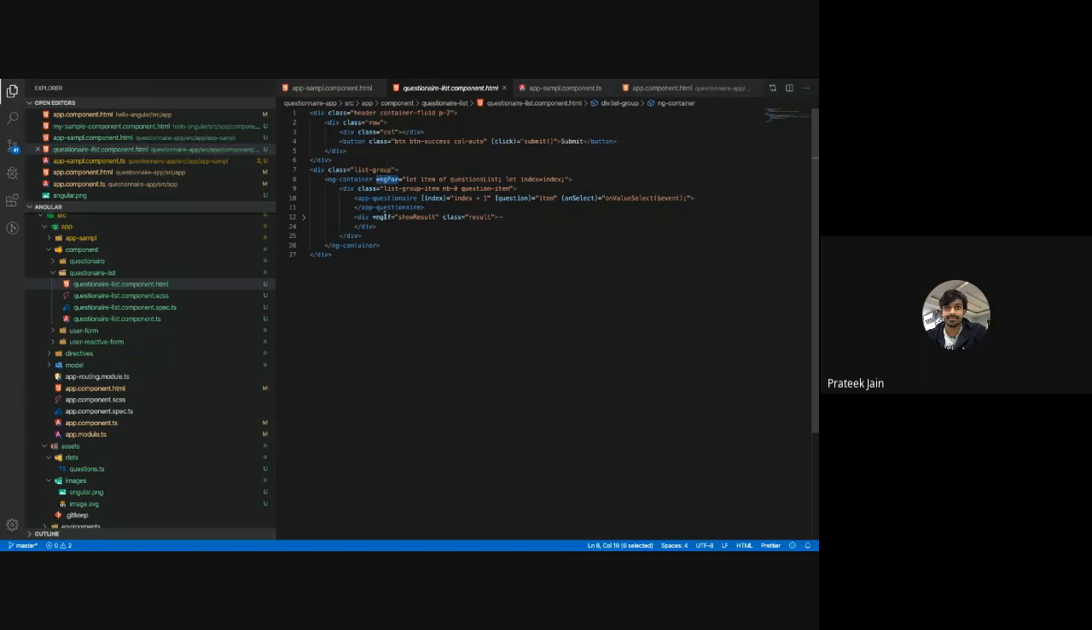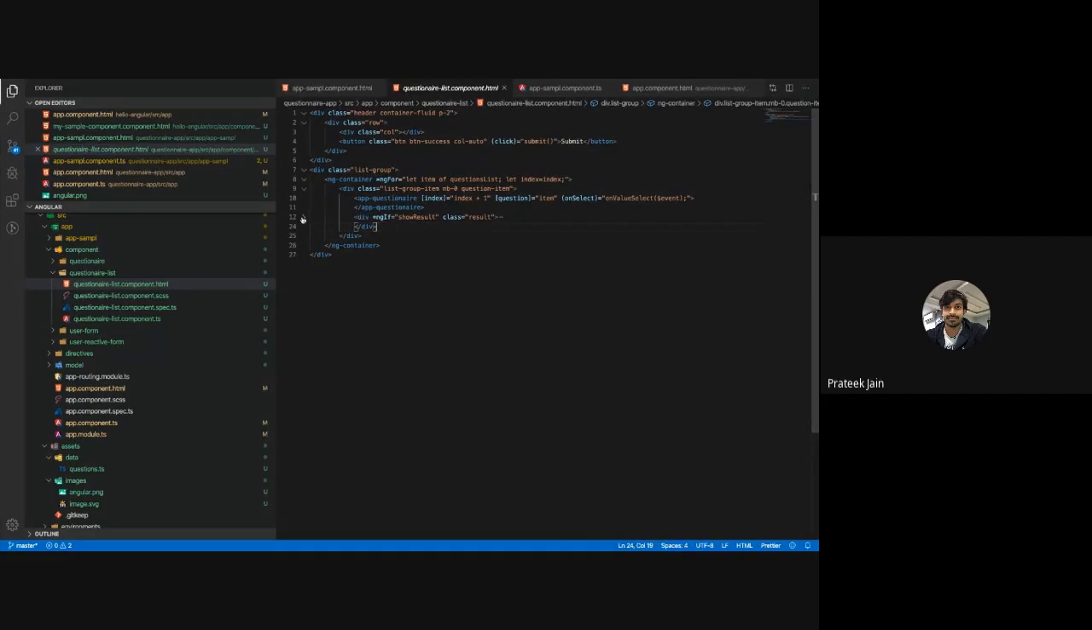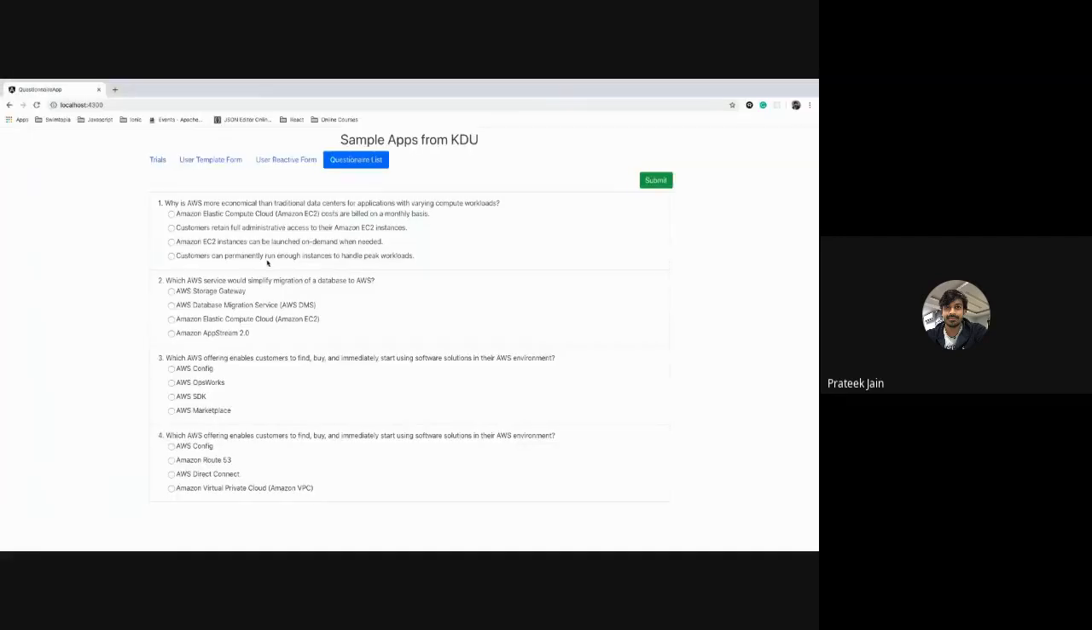The second part is ngIf, the second attribute. This second attribute ngIf deals with the condition where, if my show result is true, I have to show it, or else I don't want to show it. So in a simple example, see, I'm solving this question. I have selected some options. Okay, now I'm done with the question answers. I want to submit that.